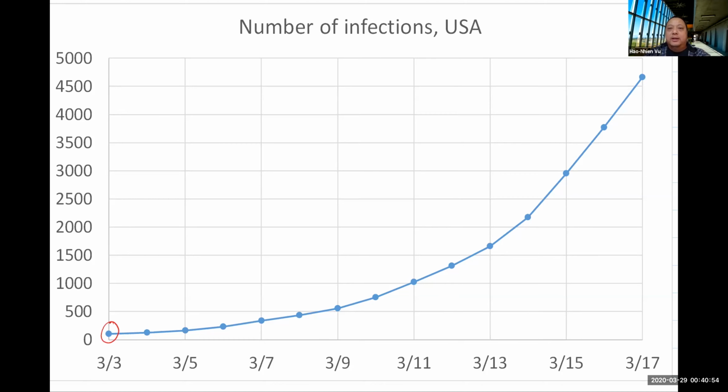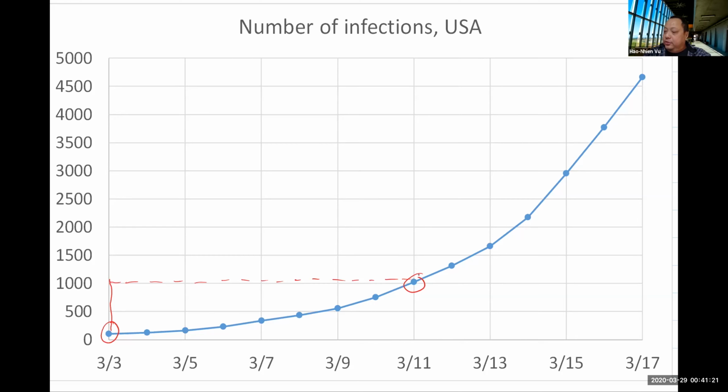And how long did it take us to go to the next 1,000 cases after that? The next 1,000 would be 1,103. And it took a while. It took 8 days, from March 3rd to March 11th, for us to go over 1,000 after the first 100.